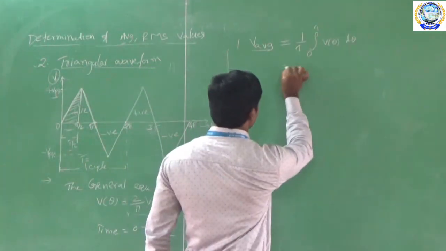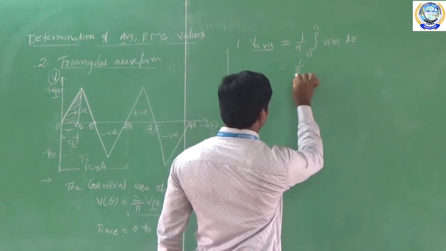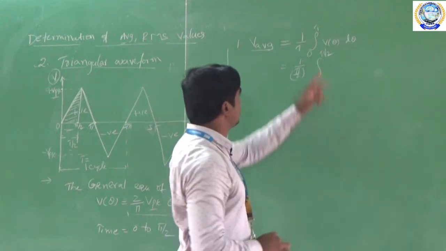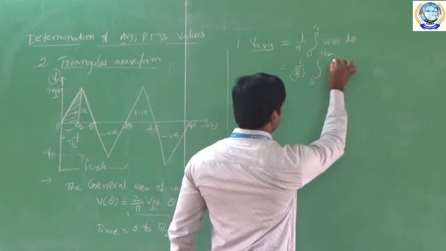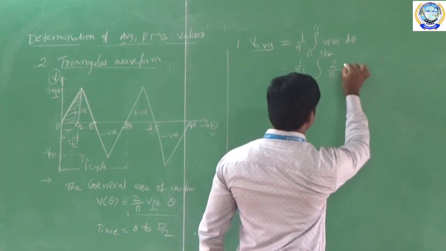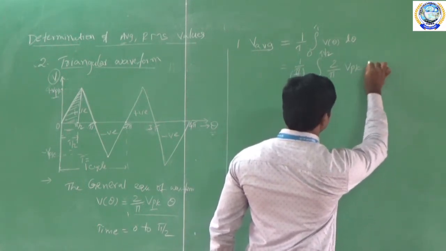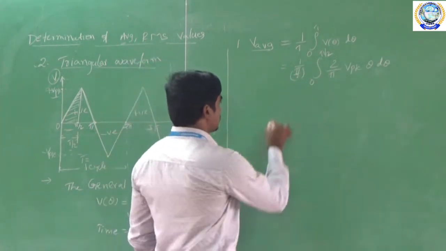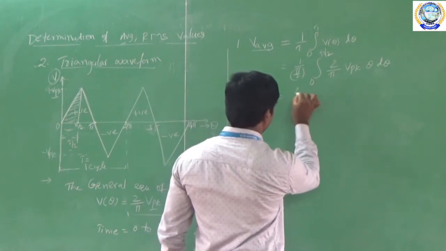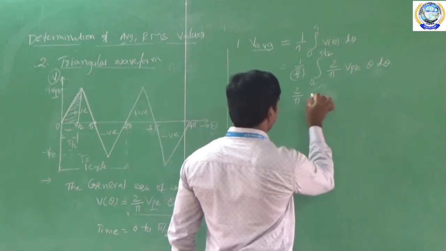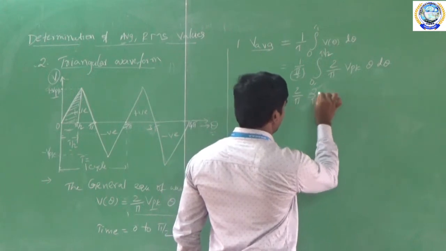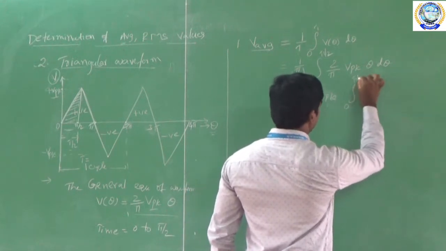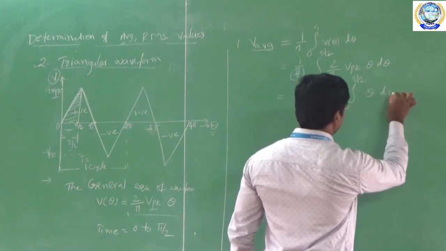So 1 by T is equal to 1 by pi by 2, integration from 0 to pi by 2, and V of theta is equal to 2 by pi into Vpk into theta d theta. Now this 1 by pi by 2 will become 2 by pi. So I am taking 2 by pi into Vpk outside, and the remaining term is the integral from 0 to pi by 2 of theta d theta.